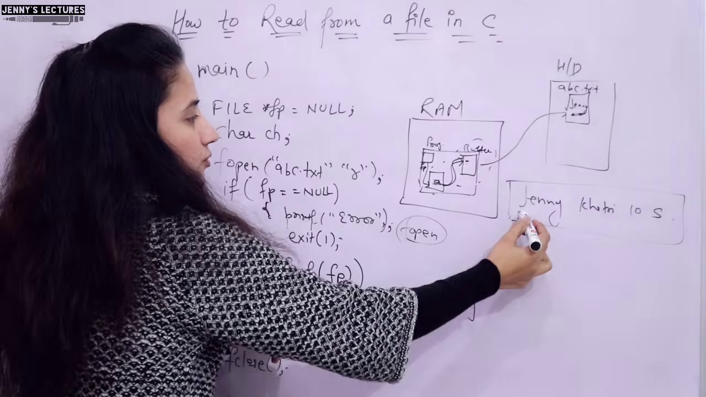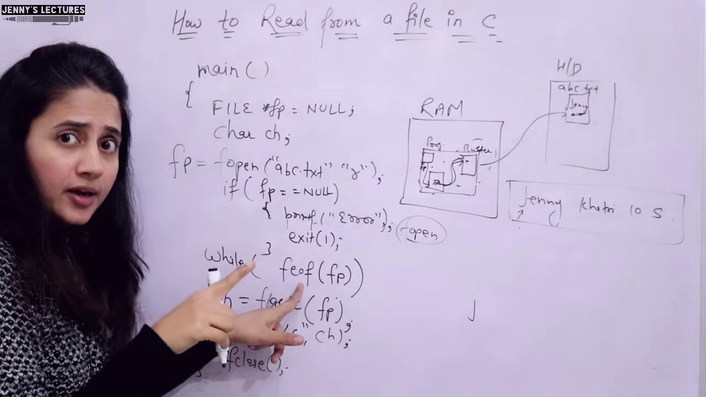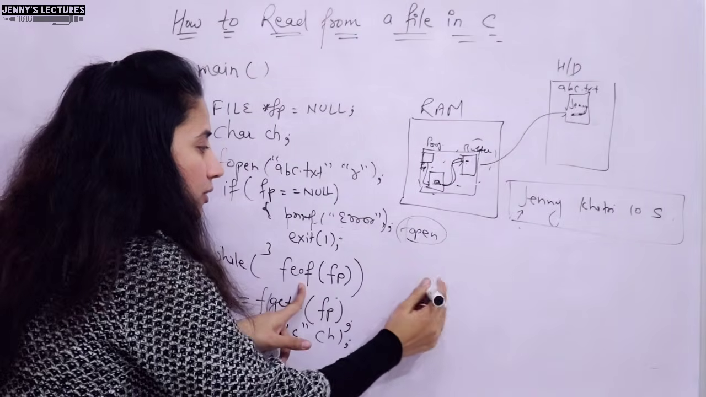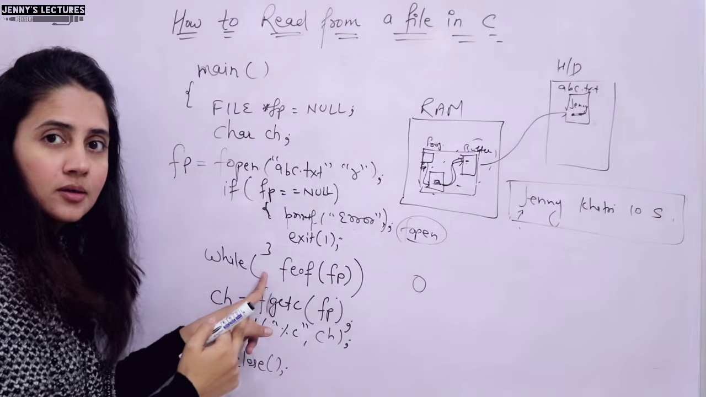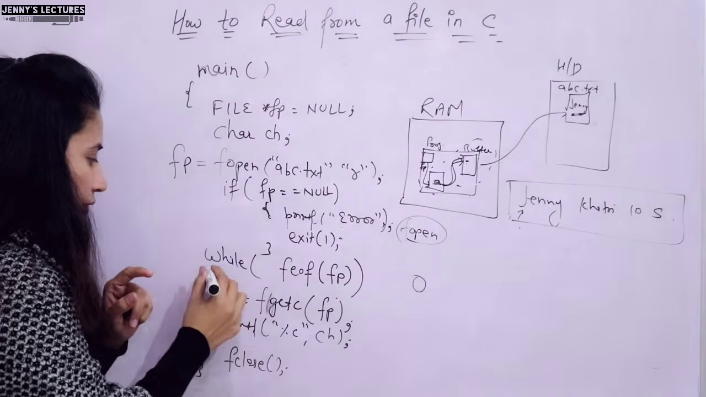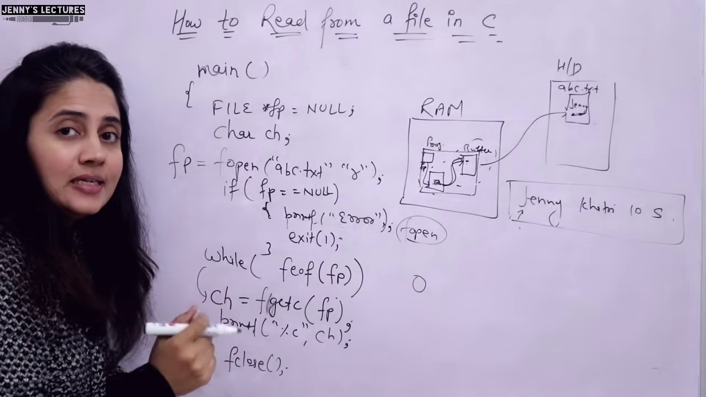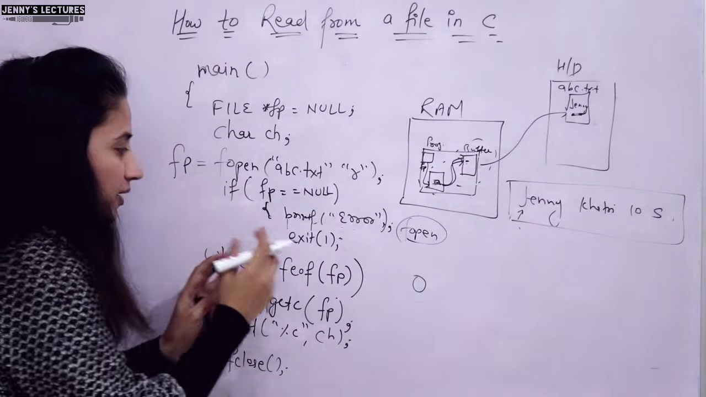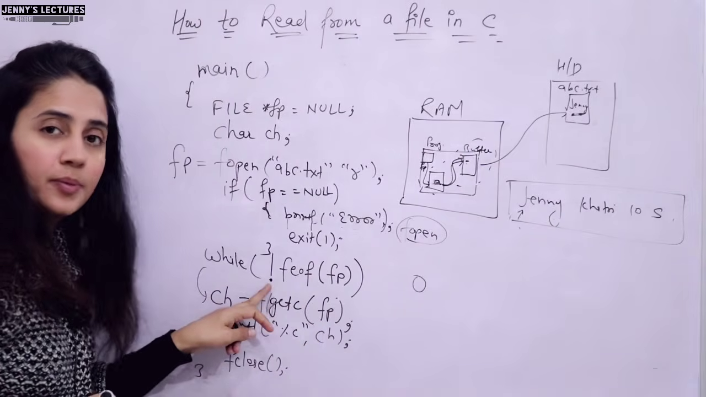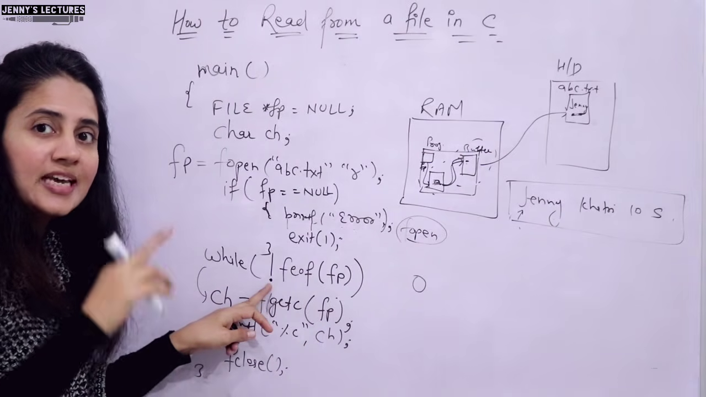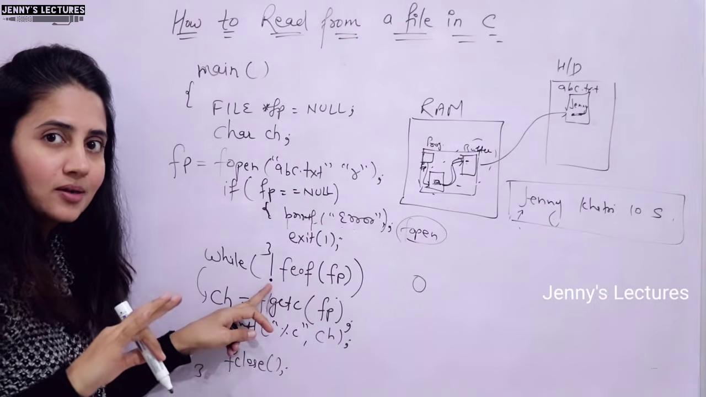So at first we are here, at J, is it end of file? No, so it will return what? False, means 0. But while 0 means condition false, so we will not enter into this loop. So how will you read the content? You have to modify this condition, and before this you just have to put the logical not operator. I hope you are aware of this operator, the negation operator, right?